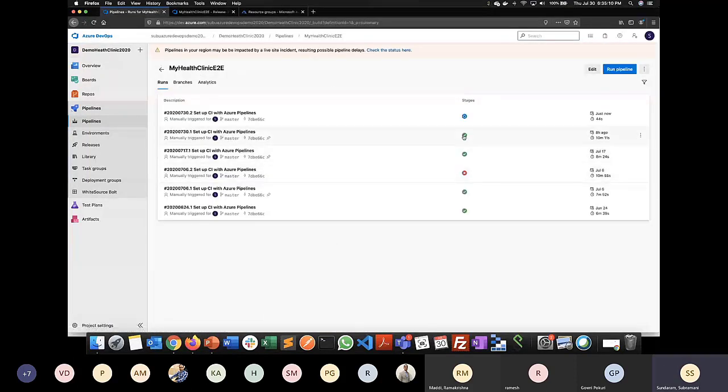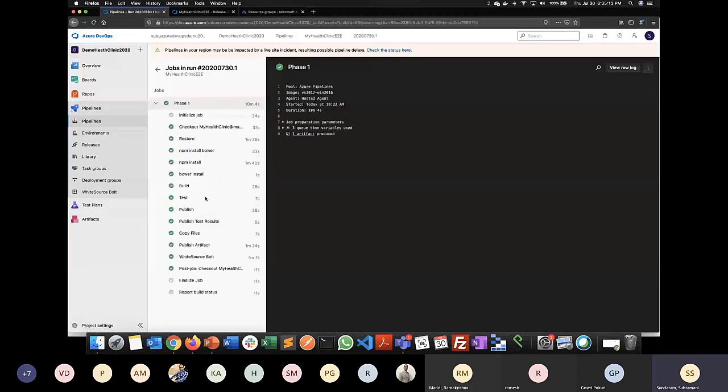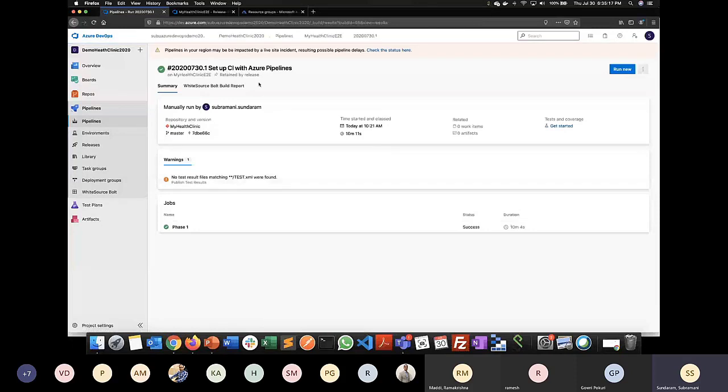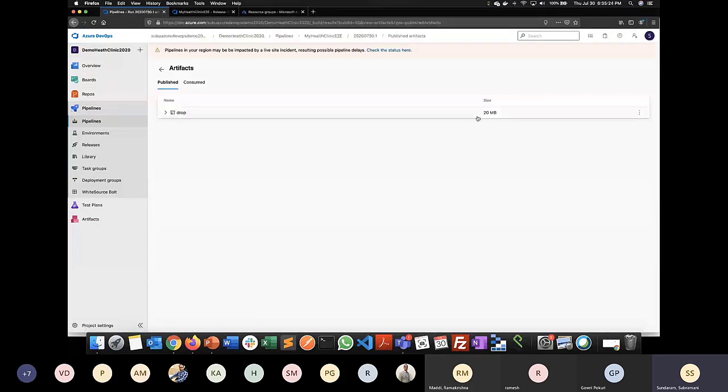In the meantime, I'll show you the old output. Okay, so once all these things are completed, I can see the artifacts over here. This will be my particular artifacts. And if you see, this is an artifact that I told you. So this is around 20 MB, and this is nothing but my zip file. So the output of an artifact is a zip file, which is actually stored as part of my Azure DevOps.